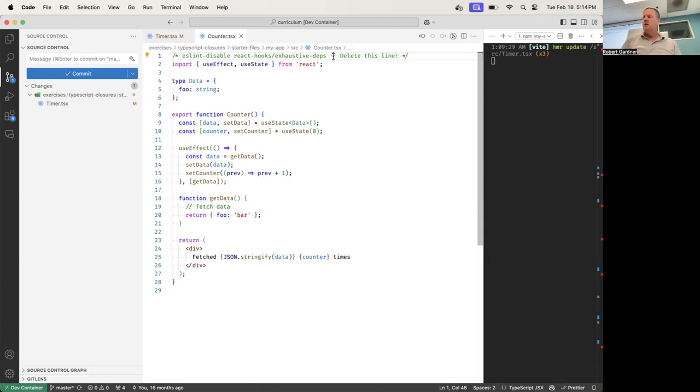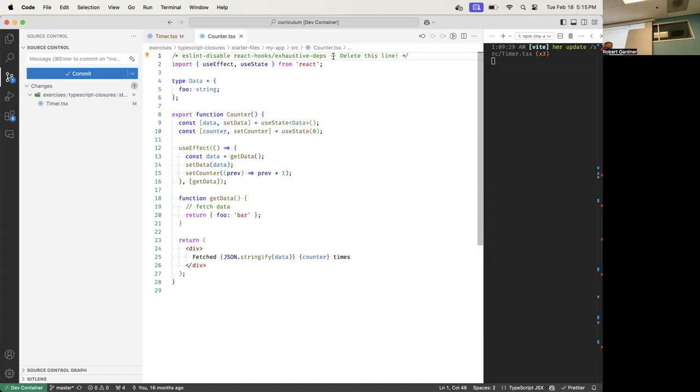Quick question: the useEffect can access getData, even though it's declared down here? Yeah, that's just JavaScript magic. Functions can get referenced even if they're declared below. Only the name, yeah.